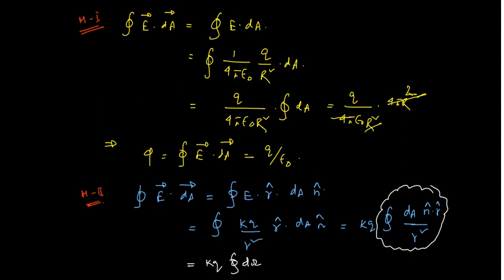For a sphere we know it is 4 pi, so k means 1 by 4 pi epsilon naught, q into 4 pi cancel. Again, for the result, E dot dA vector closed integration, you get q by epsilon naught. So these are the two ways in which we can prove or derive Gauss's law, the integral form: one with the help of Coulomb's law and the other with the help of solid angle. Okay, all right.